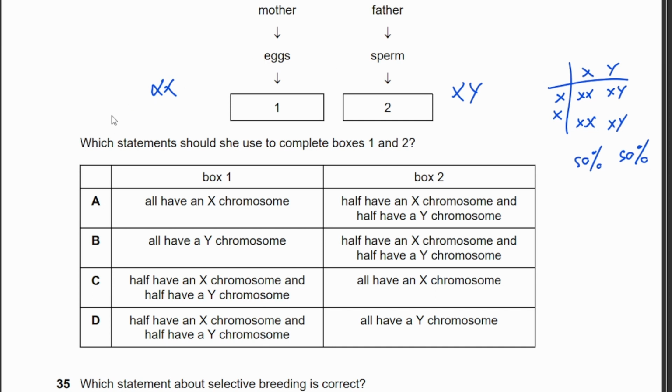Therefore, the mother has to have XX and the father has to have XY, right? Therefore, to complete box 1 and 2 would be A, because the eggs will have all X chromosome and the sperm will have half an X chromosome and half a Y chromosome. Okay.